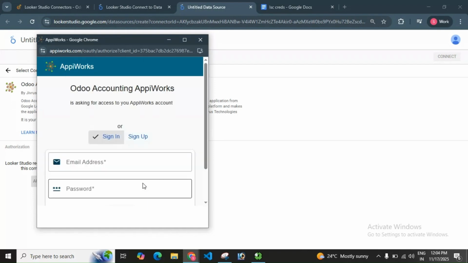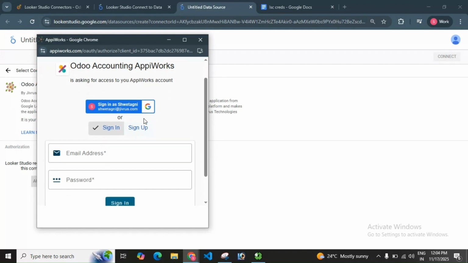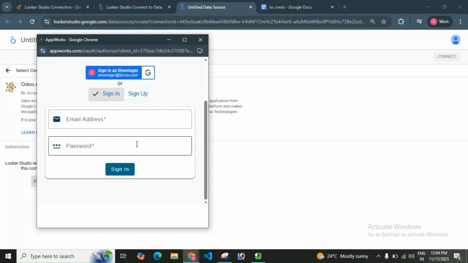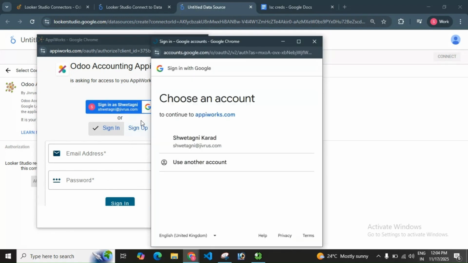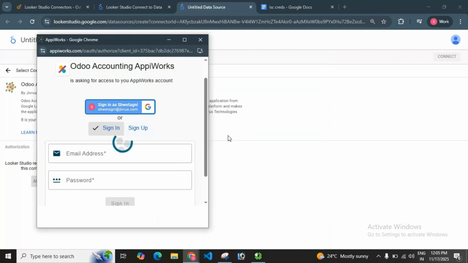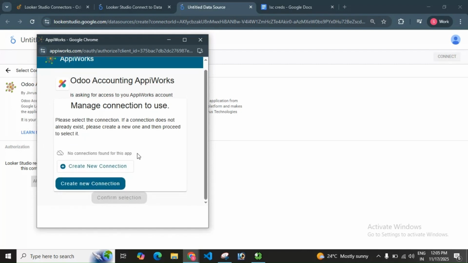Here you need to sign in. You can sign in with your Google account, or use your email and password to proceed. For now, I will sign in with my Google account. After authentication is completed, you will be asked to choose a connection from the drop-down menu. Since we don't have any connections, we can create a new one by clicking on the Create New Connection button.